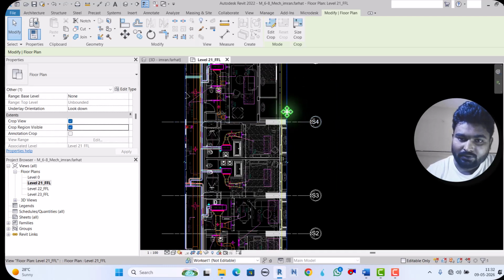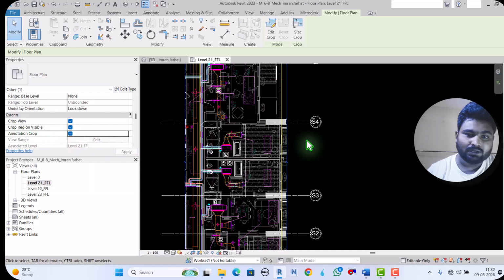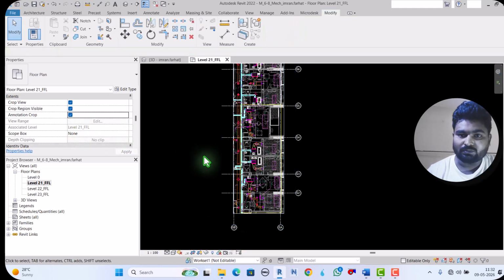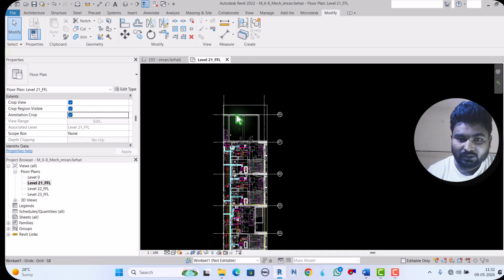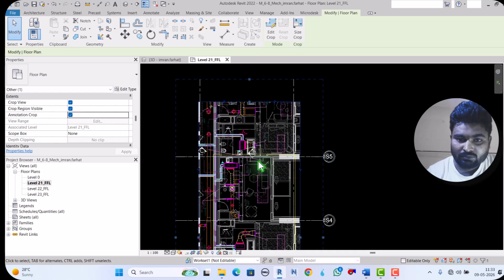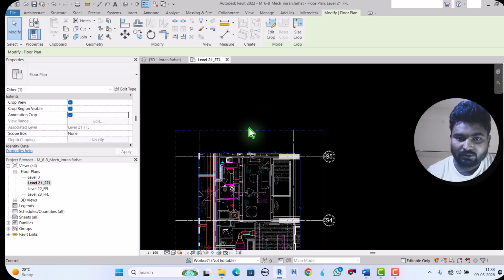See, our crop region is up to here, but beyond this crop region the annotation is still showing. So this is the basic difference between the crop region and the annotation crop. When I click here, the annotation and everything will be removed. I can drag this one here.